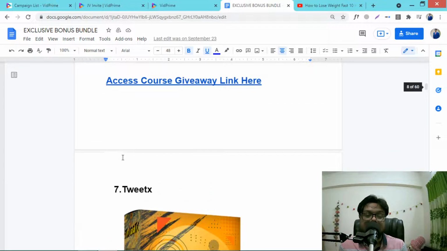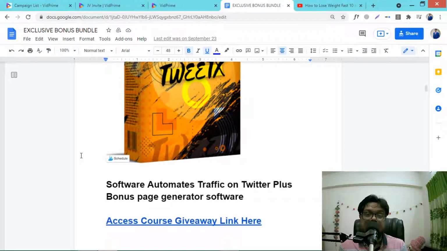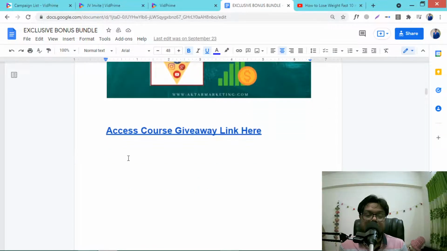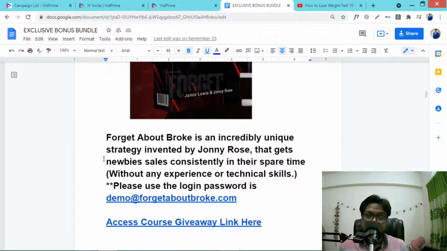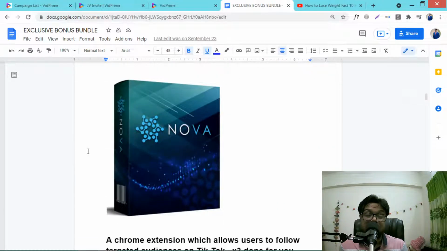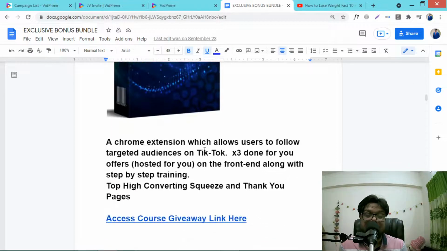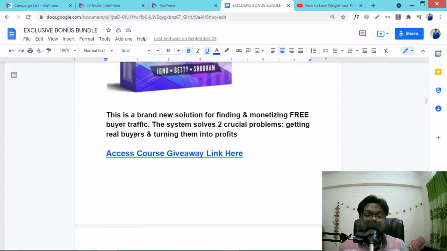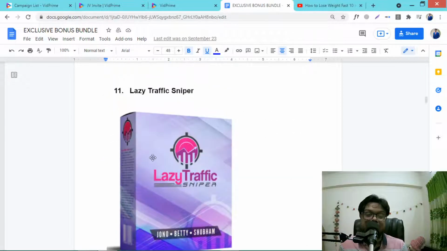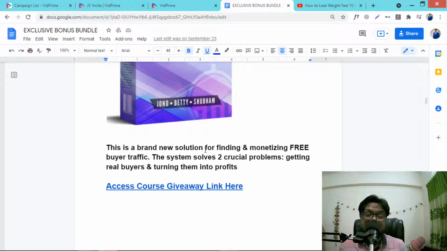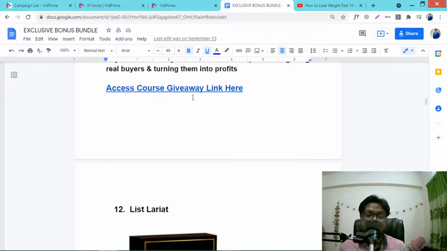The Golden Stash, this is awesome. TweetX is also software for bringing traffic from Twitter. Then Forget About Broke is also a traffic course which lets you get constant sales. This is Nova, a Chrome extension that allows people to follow a targeted audience on TikTok. Then Lazy Traffic Sniper is an absolutely great traffic course. You must see this. This is for finding and monetizing free buyer traffic, very targeted and very effective. Okay, this is absolutely awesome.